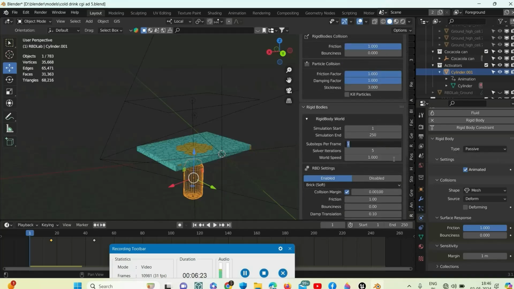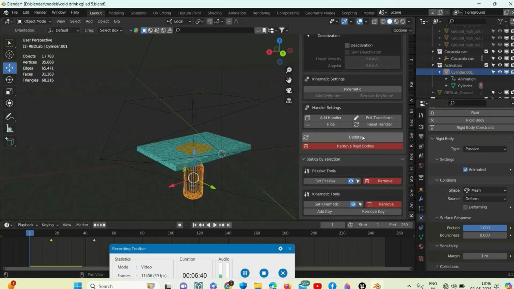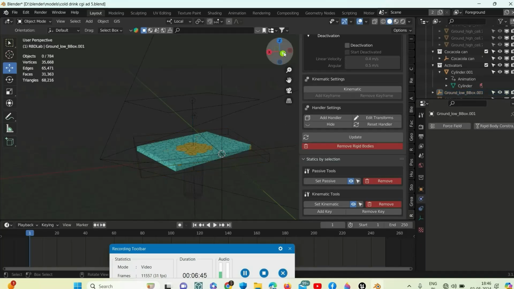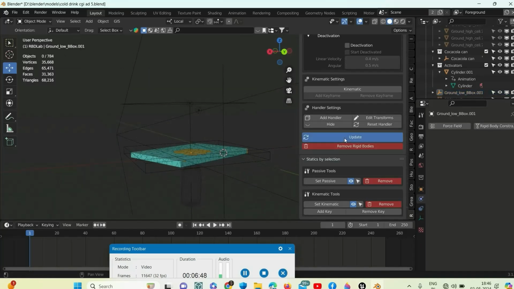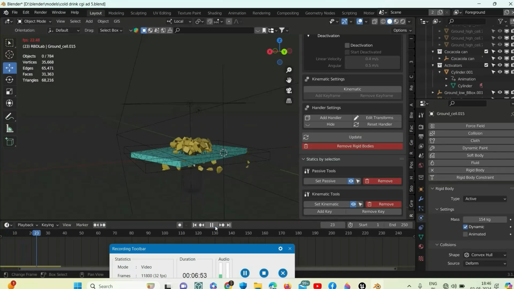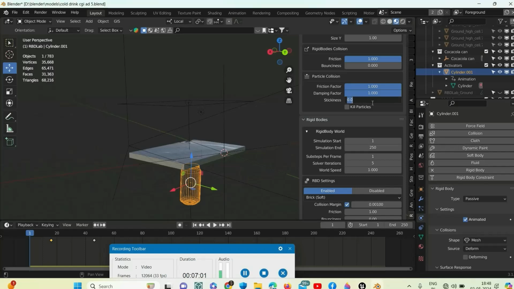Substeps per frame we will make 3, damp translation 0.5, rotation 0.8, and let's see what the result is. It's still falling. Let's make the stickiness 10.